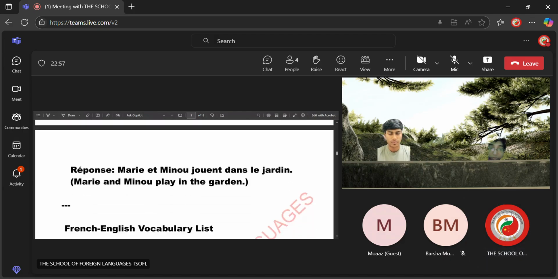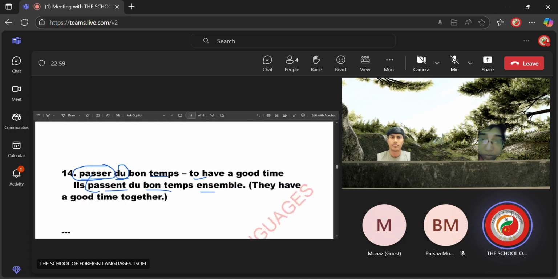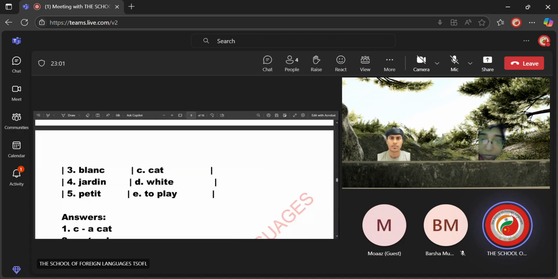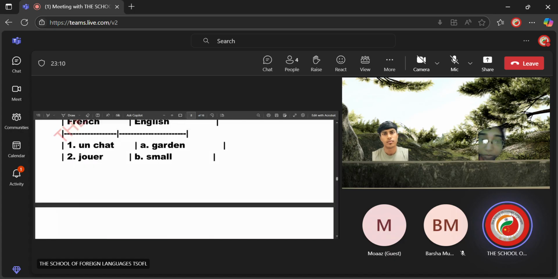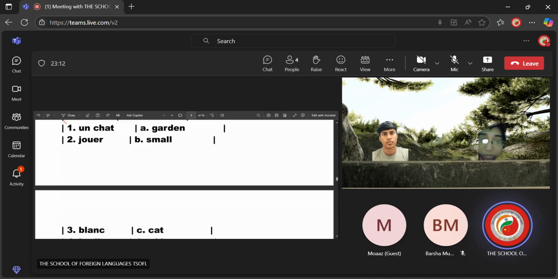Okay, following this, we have certain practice exercises which will help you to reboost the vocabulary which you have learned recently. For example, here we have certain French words on the left hand side and English meaning on the right hand side. So can you do the match the following? Un chat, jouet, blanc. What will be the answer?